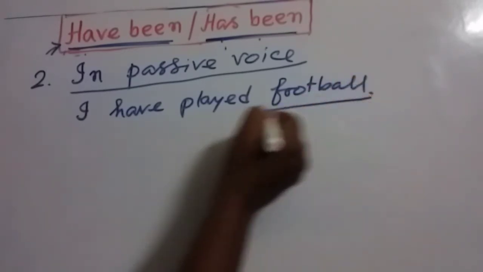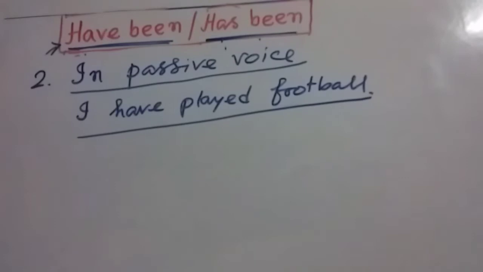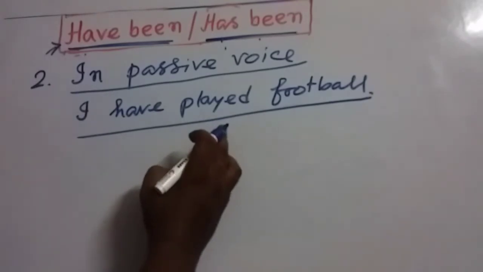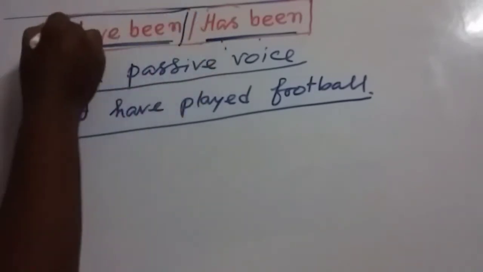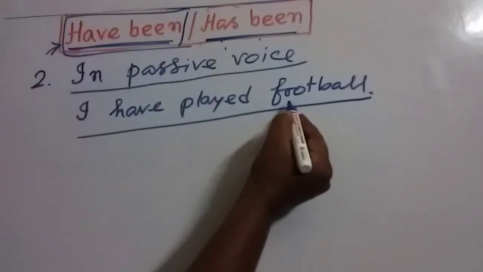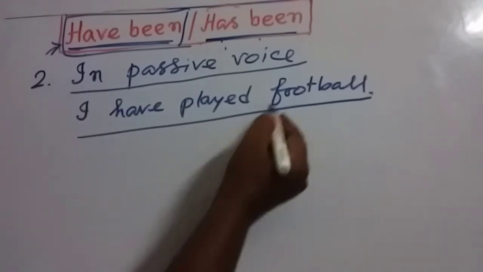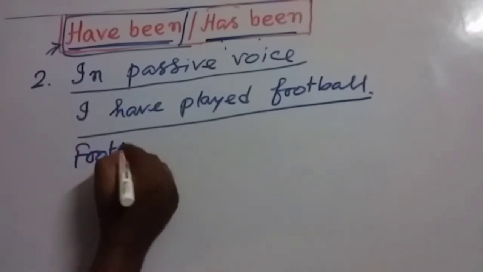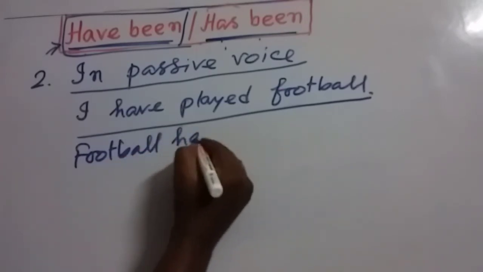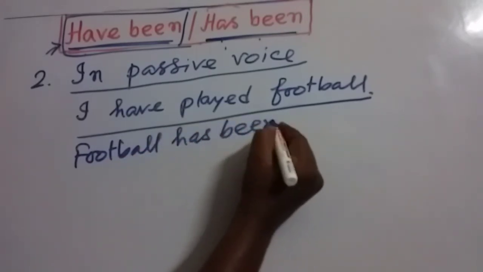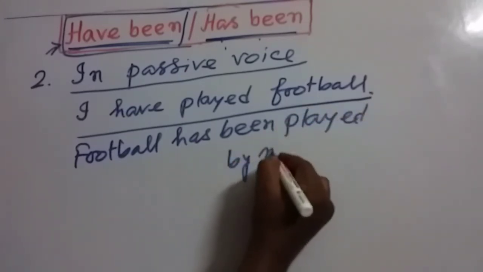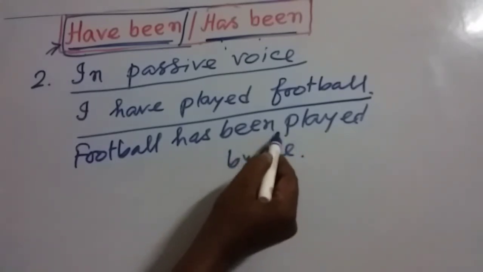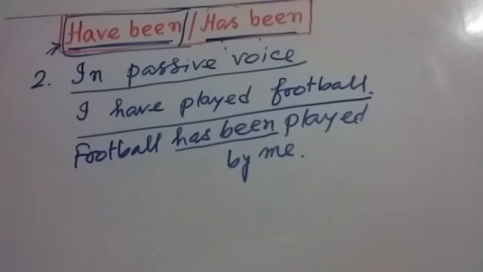I have played football. Actually, it is present perfect tense. So whenever we use the passive of this type of sentence or present perfect tense, we use this term have been or has been, just like this one. So if we try to make it passive, we have to write down football has been played by me. Played by me. So my dear friends, you have seen we have used the term has been here.